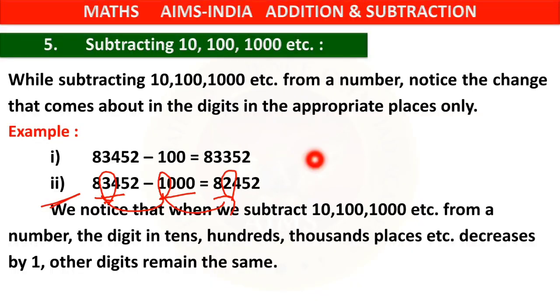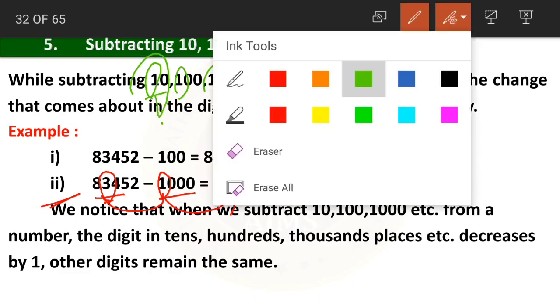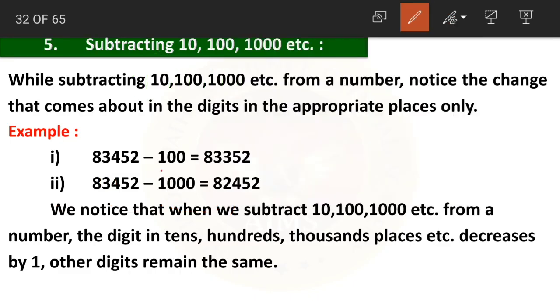When we are subtracting 10, 100, 1,000 etc., where we are having zeros like this, from a number, we need to notice that the change comes about in the digits in the appropriate places only. The change comes in the digits where we are having 1. Here we are having 1 in the tens place. So the change comes in tens place only. And here we are having 1 in the hundreds place. So the change comes in the hundreds place only. See, here we had 4. Now we have 3. Why? Because 4 minus 1 is 3.